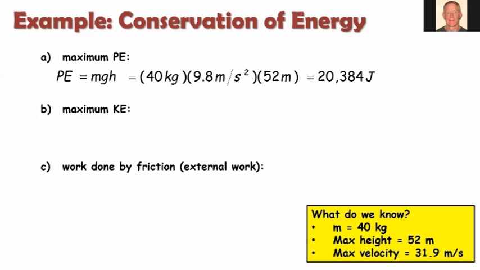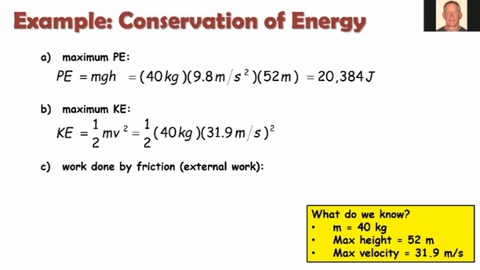Now let's calculate his maximum kinetic energy. So 1/2 mv squared is the formula we use for that. Right, so let's put in, again, 40 kilograms for the mass, and 31.9 meters per second squared. That was the maximum speed of the skier right at the bottom of the hill. And that gives us, you can see, actually very close, right? About 20,352 joules. So these are very close to each other, probably just a rounding error in terms of the values that we picked, but we can see that for the most part, all of the potential energy at the top of the hill, right, was converted into kinetic energy at the bottom of the hill.